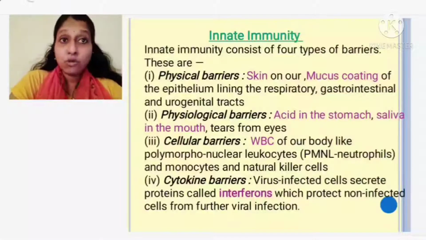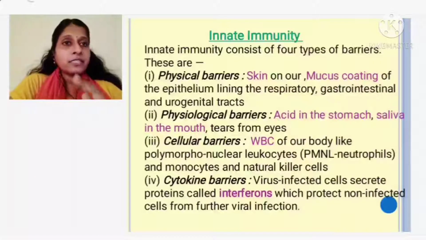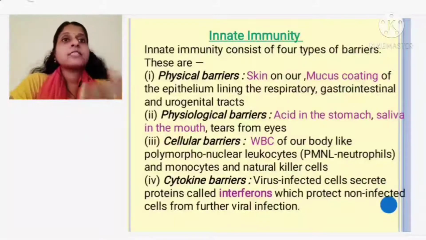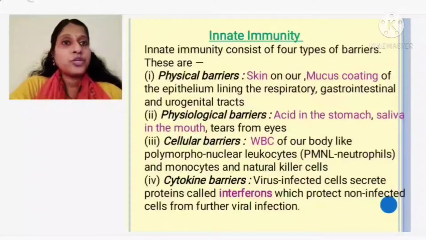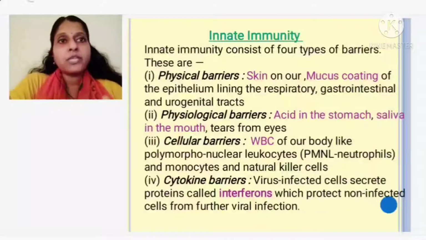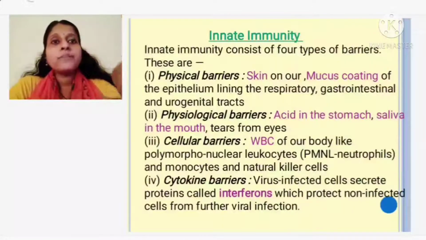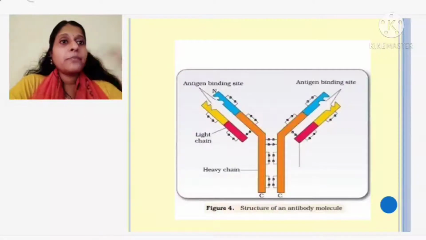That is the cellular barrier. And virus infected cells protect the non-infected cells by providing the cytokine barrier, producing a protein called interferon. So that is regarding innate immunity.